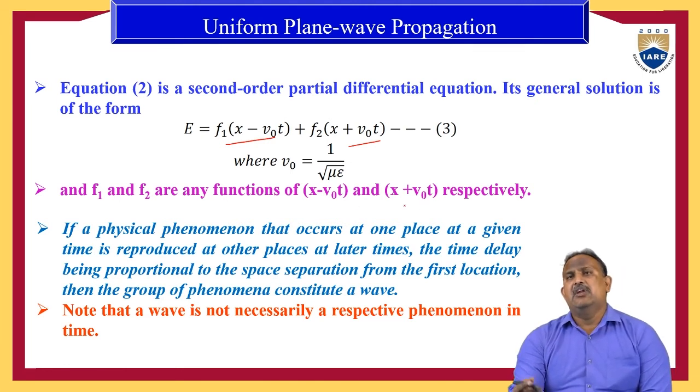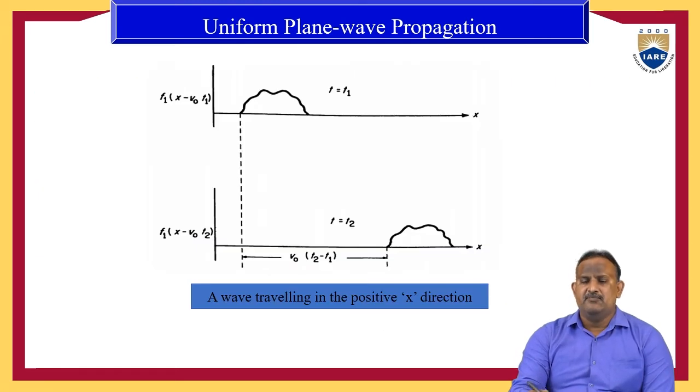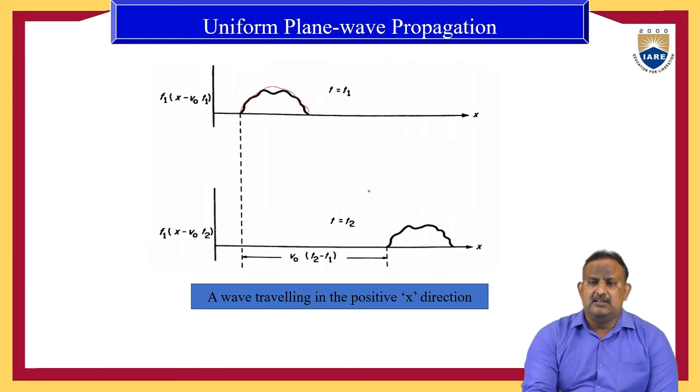So the wave can be defined as follows, and I repeat once again: if a physical phenomenon that occurs at one place at a given time is reproduced at other places at later times, the time delay being proportional to the space separation from the first location, then the group of phenomena constitutes a wave. Such a phenomenon is known as a wave. The example for that phenomenon is this wave.